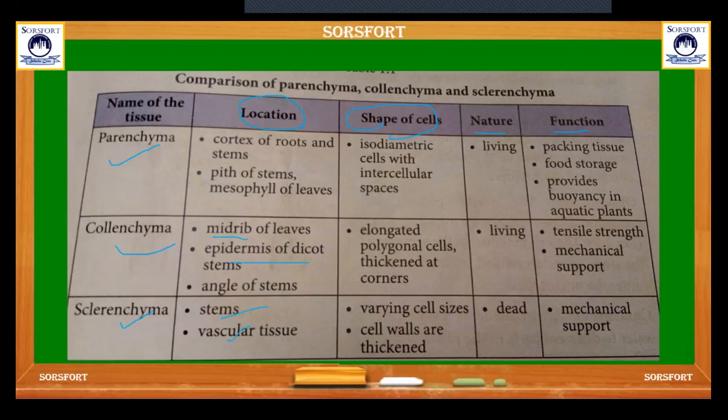Shape: isodiametric cells with little intercellular space. In both collenchyma and sclerenchyma, no space. Sclerenchyma varies in size and the cell wall is thickened, but collenchyma is elongated in size. Function of parenchyma: packing tissue, food storage, provide buoyancy in aquatic plants, that is called aerenchyma. Collenchyma provides tensile strength and mechanical support. Sclerenchyma only mechanical support. So these are the basic differences between parenchyma, collenchyma, sclerenchyma on the basis of location, shape, nature, and function of the cell.